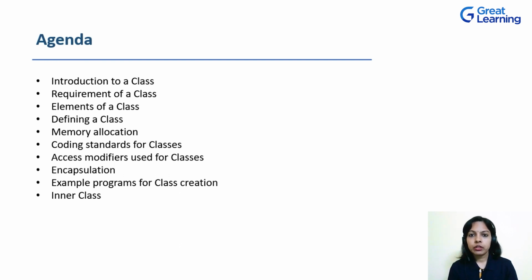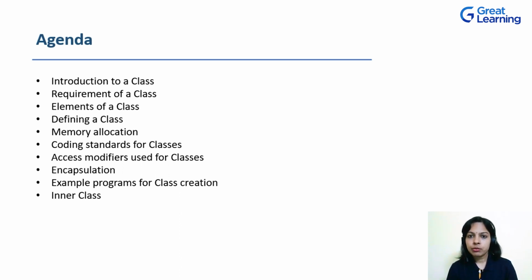Then I'll talk about how to define a class. What is the syntax that is followed in Java programming for defining a class? Then I'll be discussing the different memory allocation areas, and how and when the memory is allocated for a class in Java programming. Different coding standards and coding guidelines will also be discussed thereafter, followed by which I'll talk about the access modifiers. There are plenty of access modifiers in Java programming, but only a few of them are applicable for classes, which will be discussed in the topic.